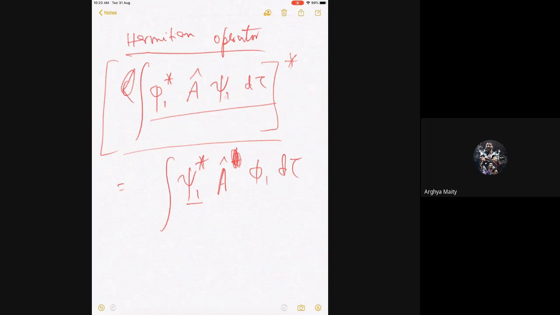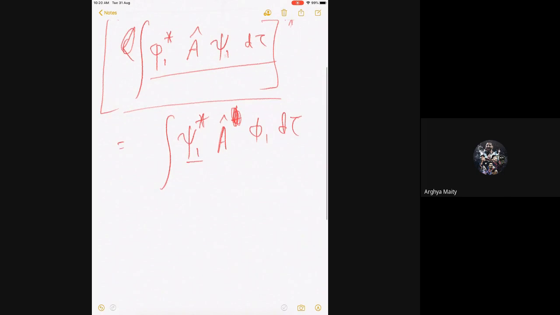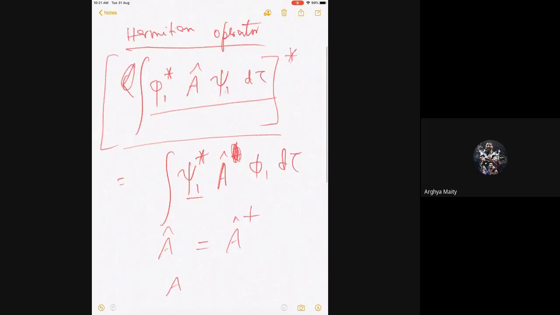What I was asking is that you wrote the conjugate of A as A dagger in the conversion step, from the first line to the second line. Psi 1 star, the conjugate of psi 1, then you took the conjugate of A, right?